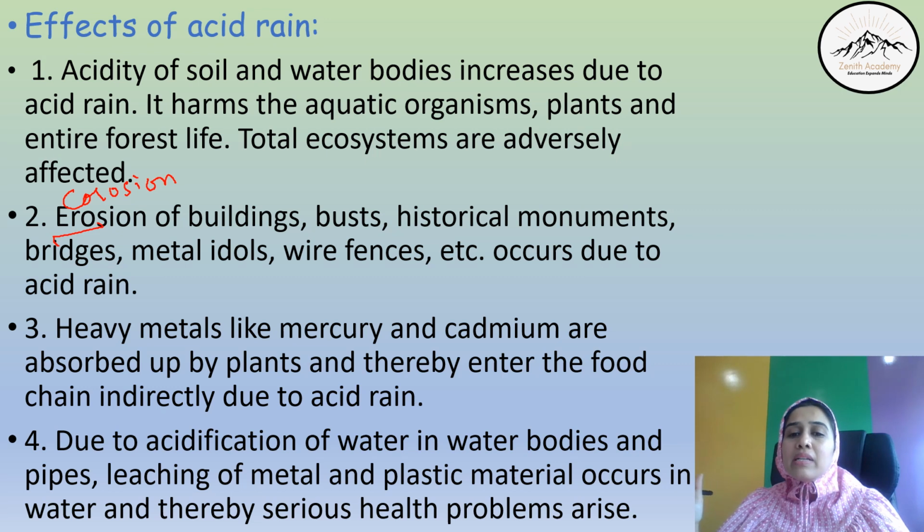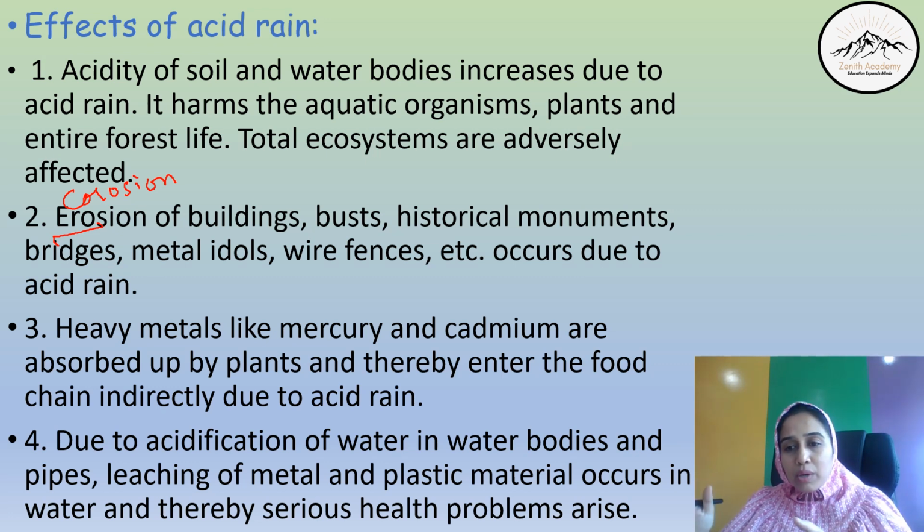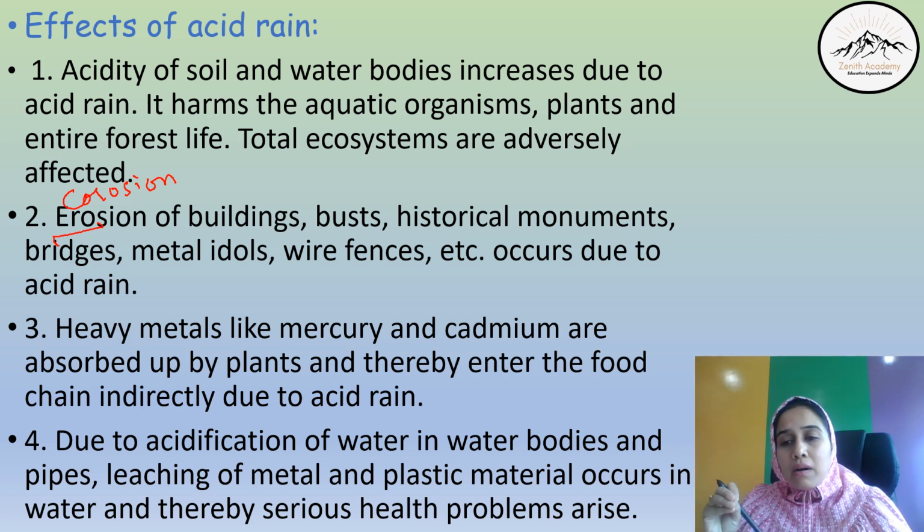Next one is heavy metals like mercury and cadmium are absorbed by plants, and thereby they enter the food chain directly due to the acid rain and affect the plants, animals and human beings, because we eat plants, right? Next is due to acidification of water and water bodies, pipes, leaching of metals, etc. and plastic material occurs in water, and thereby serious health problems arise. What happens? Already in our water bodies there are this plastic and metal present.